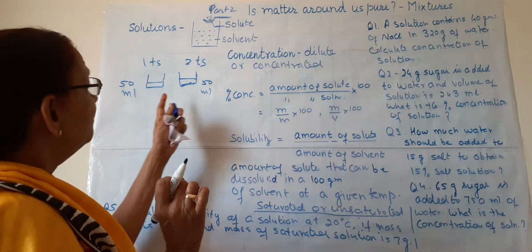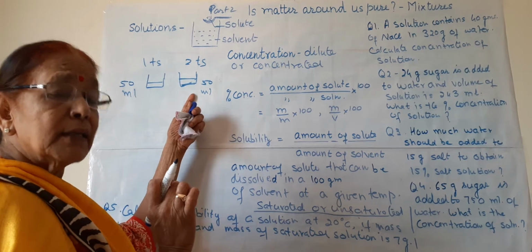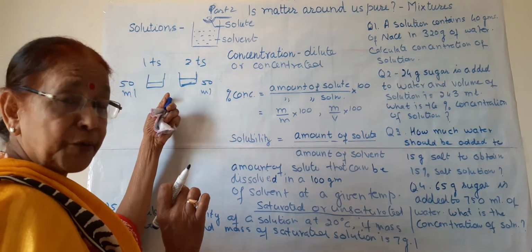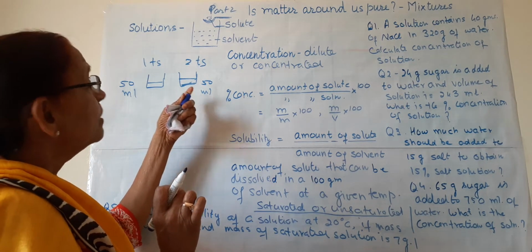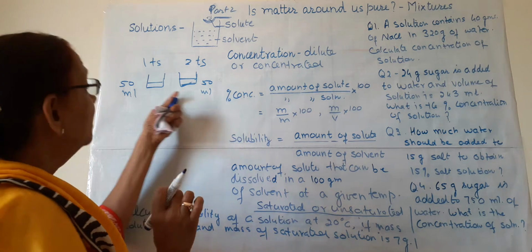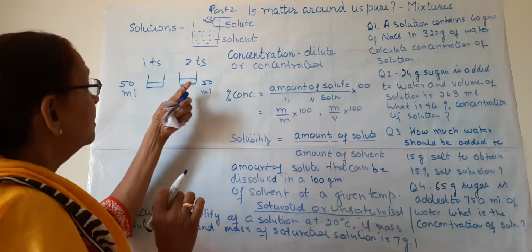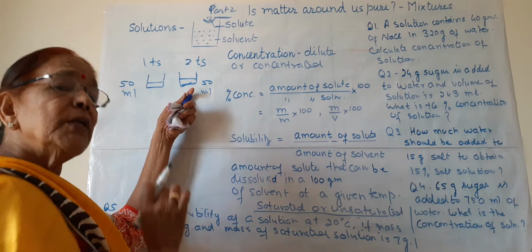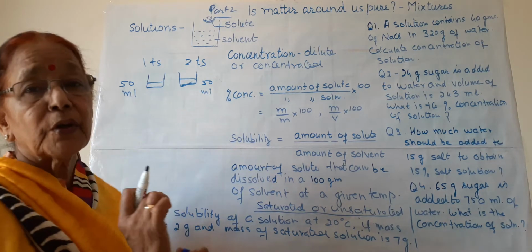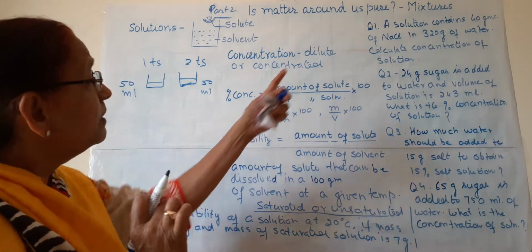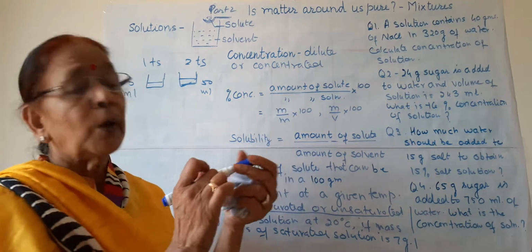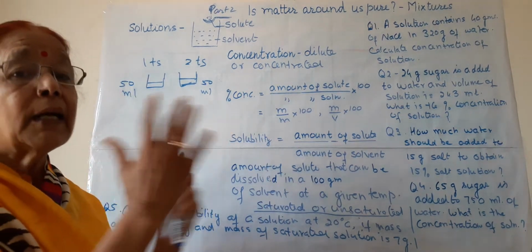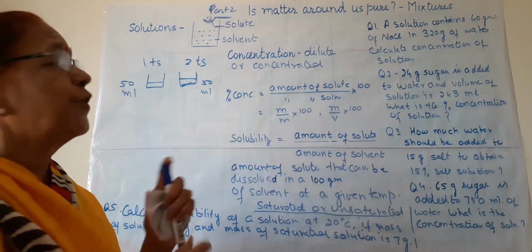So what we will say, this solution is more concentrated than the first one, because the mass of solute is more in this than in this. So the concentration of this solution is more than the concentration of the first one. That is, dilute and concentrated solution are comparative terms with each other.